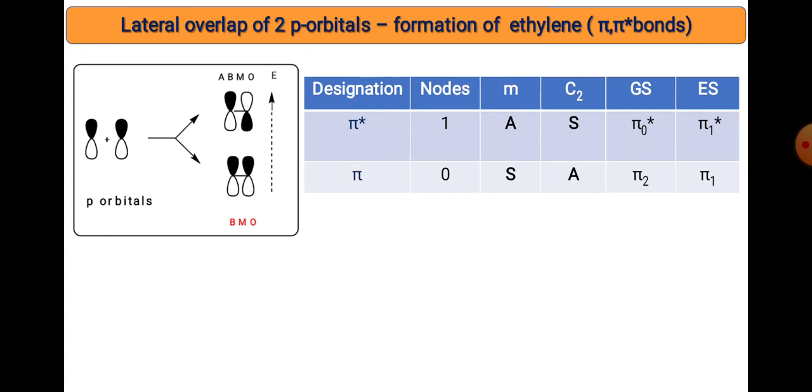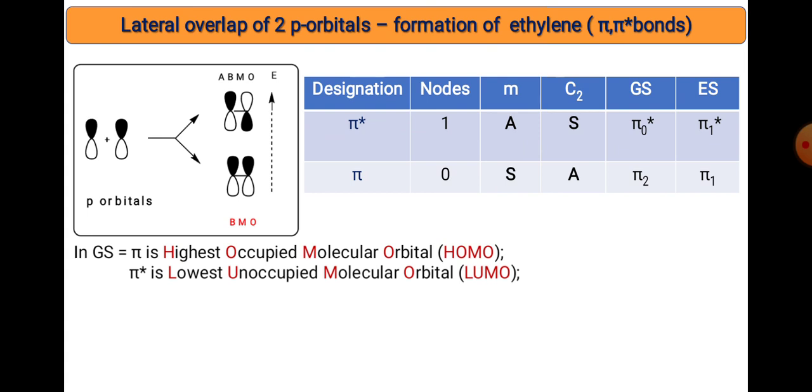This chart is the summary of that overlapping. The designations are pi bonding and pi anti-bonding. If two p orbitals are mixed together, you get two pi molecular orbitals, that is bonding and anti-bonding. Here we can find the number of nodes, that is n minus 1, with the help of the designation.